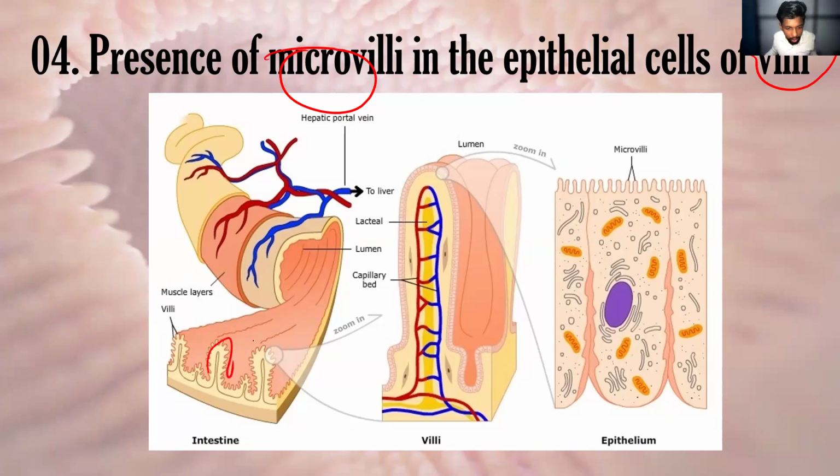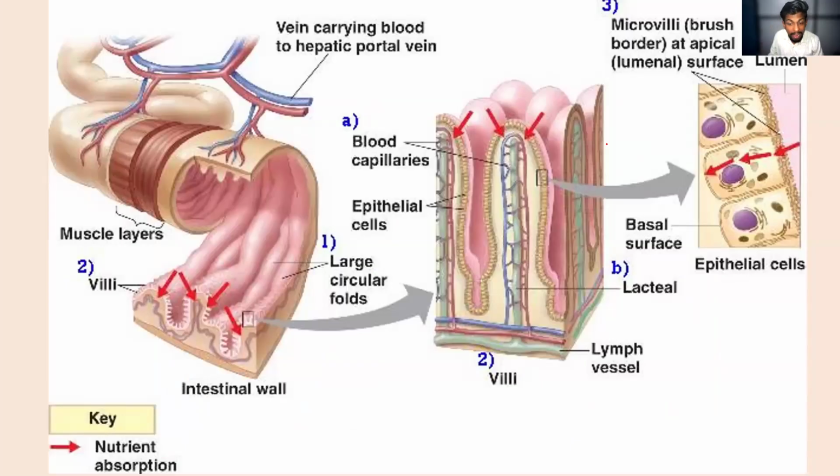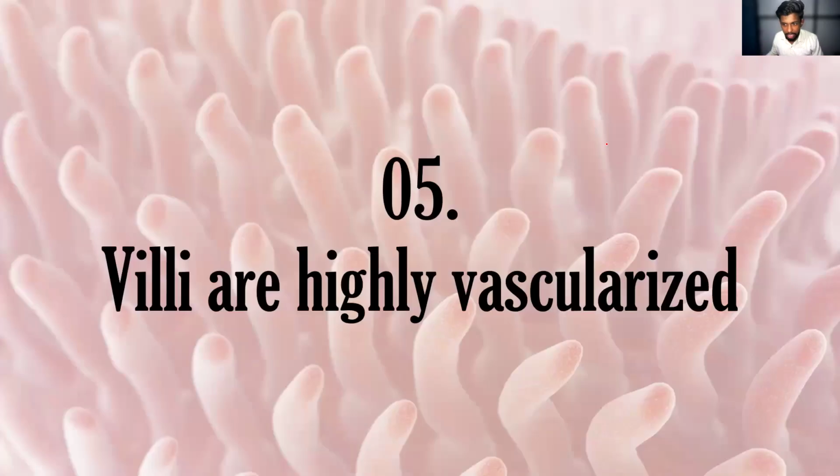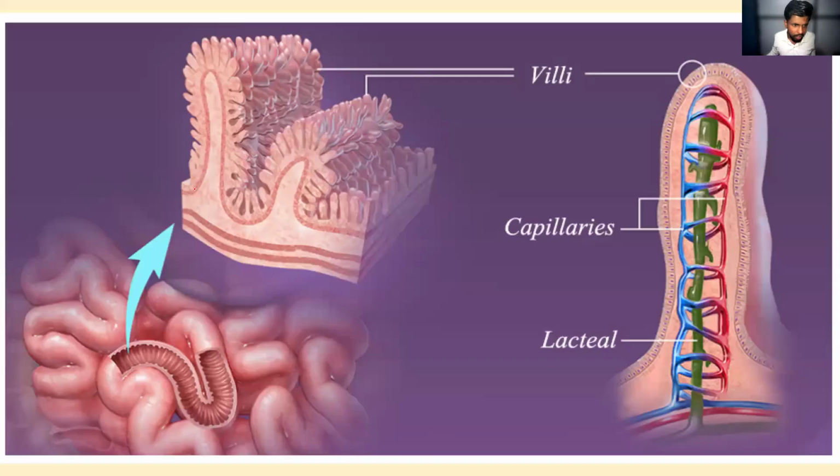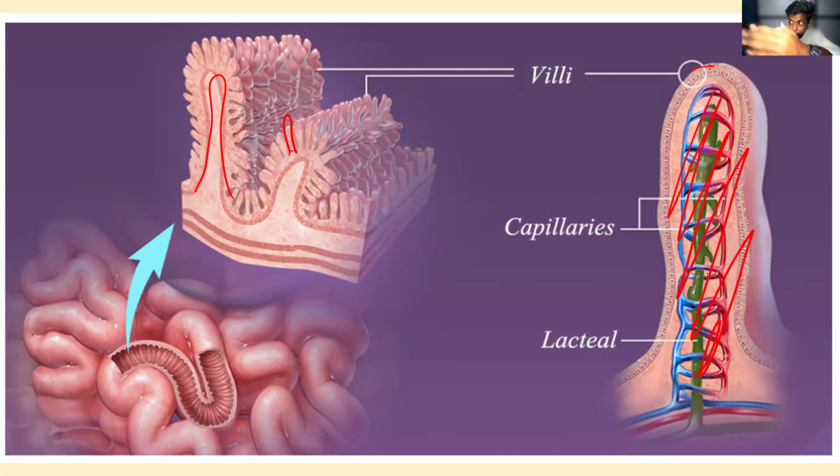In the circular fold we have the villi, and in the villi we have the microvilli. And the last one, the villi, are highly vascularized. Look at the picture here, these are the villi, right? So inside the villi we have a large number of blood vessels. Here you can see the circular fold, and the villi are here. In the villi you can see the microvilli, and also the villi are highly vascularized. They have a large number of blood vessels to absorb more and more food into the blood capillaries.